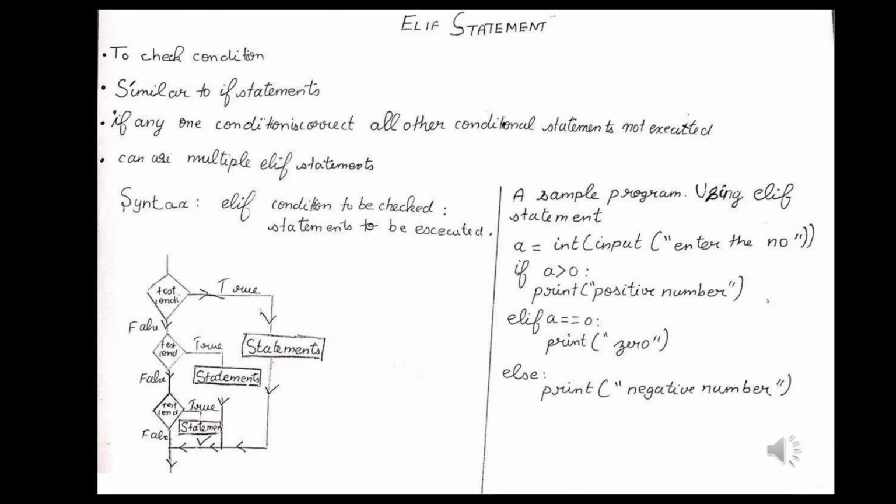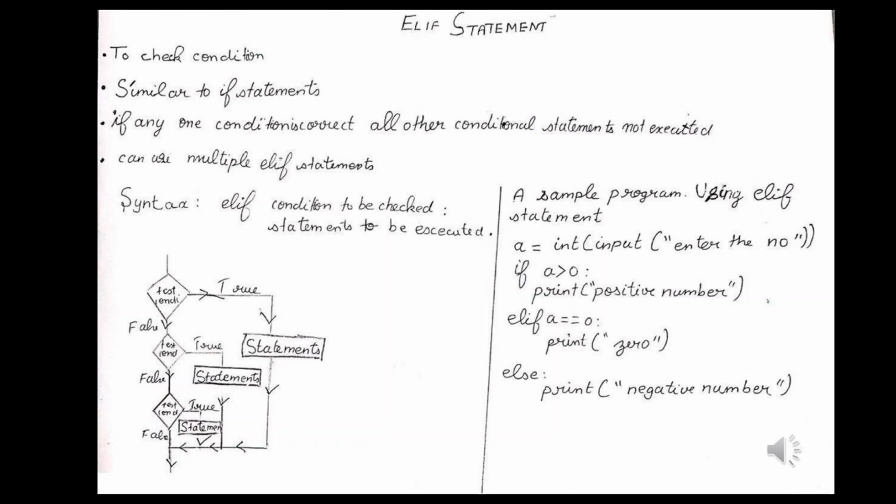We can see this in the flow of control easily. In the flow of control, we see that if any one of these conditions becomes true, then all the other conditions are not executed. The syntax of the elif condition is: elif, condition to be checked, colon. Then in the next line we give an indent space, that is 4 blank spaces, then the statements to be executed.